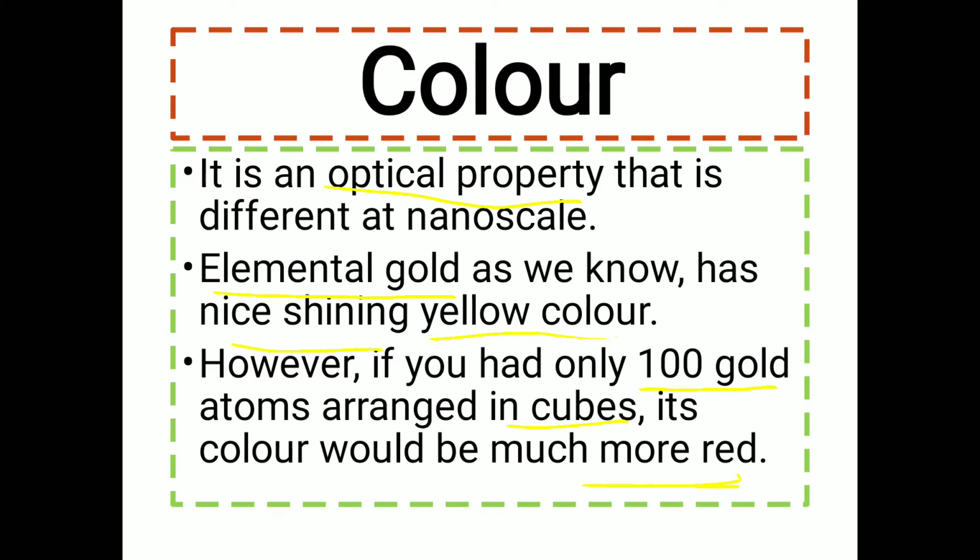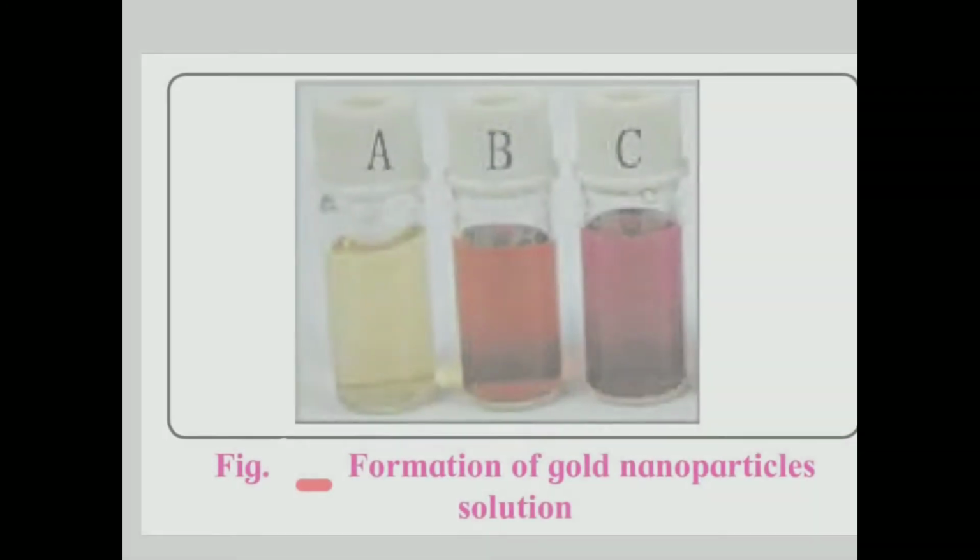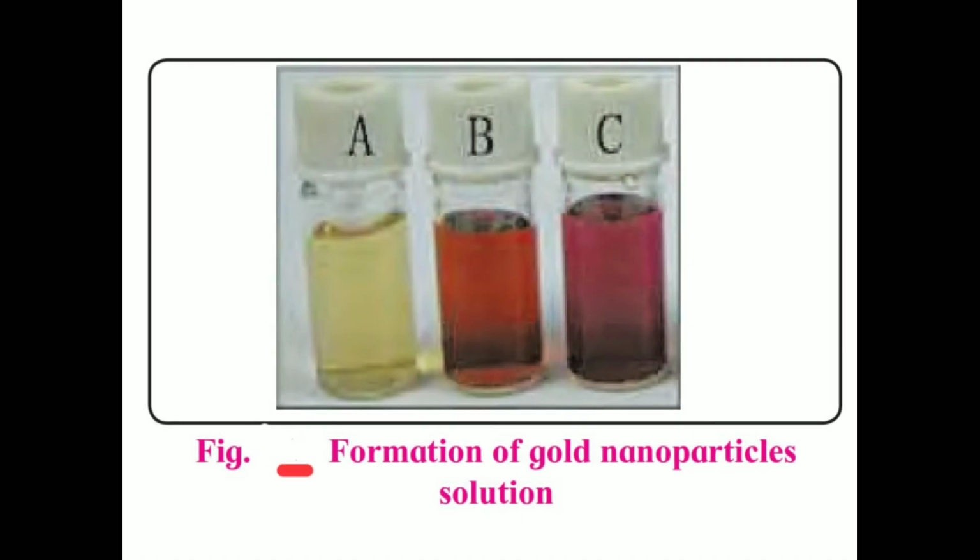That means elemental gold is yellow, but as we use atoms in cubes, its color changes from yellow to red. It can be explained in the following figure. This is elemental gold, which has a yellow color, and as it is converted into different sizes, the color changes from red to dark red.